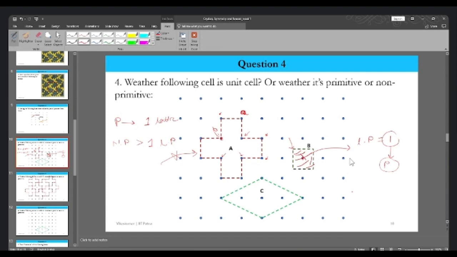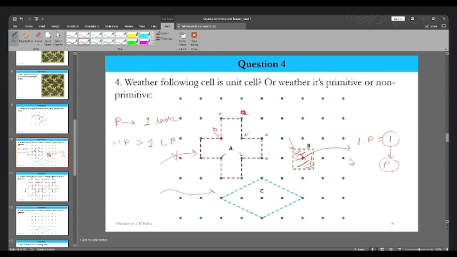This is a square pattern, that's why we see a very simple lattice and a very simple Voronoi cell. But it's not always like that. A Voronoi cell can be very complicated. In the video, the professor discussed the Voronoi cell of the body-centered cubic, which was a tetradecahedron having 14 faces. We'll discuss those things also. So now we know this is a unit cell and also a primitive unit cell. What about C?